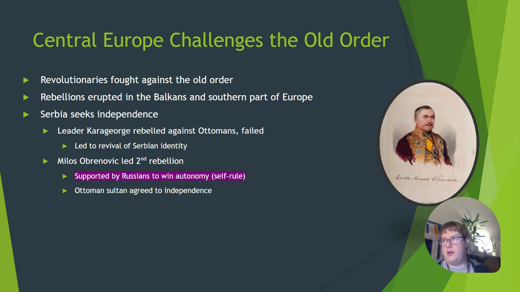A few years later, they're going to try again, and under the leadership of Milos Obnovic, they're going to be successful because they're supported by Russians to an autonomy or self-rule. Eventually, the Ottoman Sultan will agree to independence, and they will gain their independence. But eventually, Serbia will be taken over by the Austrian Empire. We'll talk more about that next chapter.